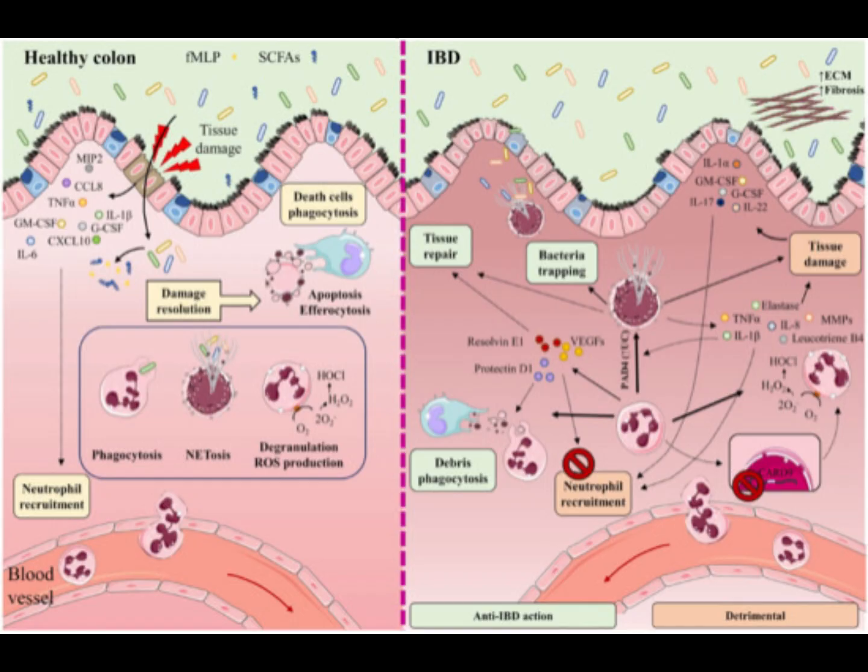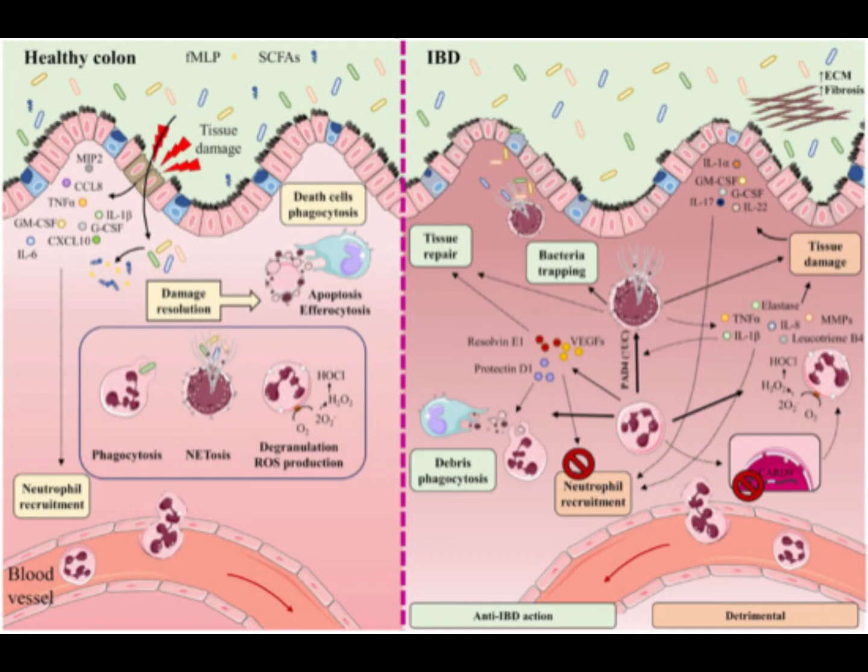Neutrophils directly cause tissue damage by releasing neutrophil elastase, proteases, MMPs, pro-inflammatory cytokines, IL-8, TNF-alpha, IL-1 beta, leukotriene B4, and ROS. These factors provoke not only injury to the epithelial barrier, but also the recruitment of neutrophils and other immune cells to the inflamed tissue. Neutrophil recruitment is also promoted by cytokines IL-1 alpha, IL-17, IL-22, G-CSF, and GM-CSF.